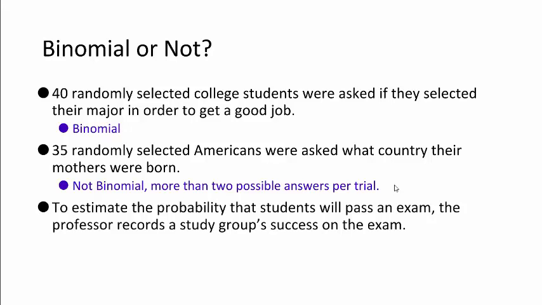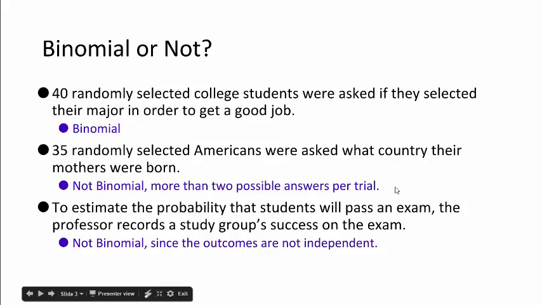To estimate the probability that students will pass an exam, the professor records a study group's success on the exam. What do you think? It's not binomial. The outcomes are not independent. It is a study group. Perhaps the study group studying together will give them a better outcome.